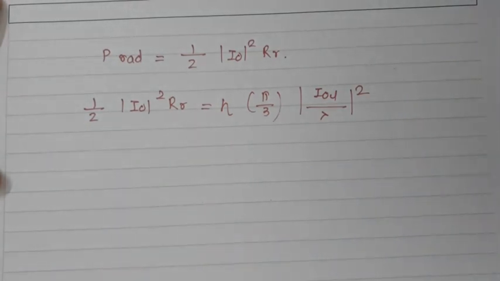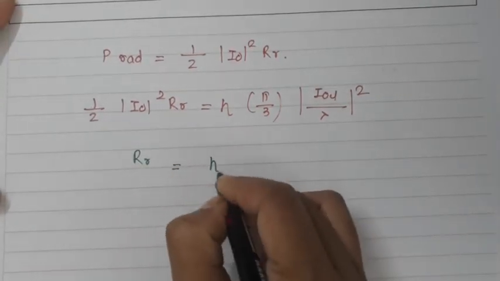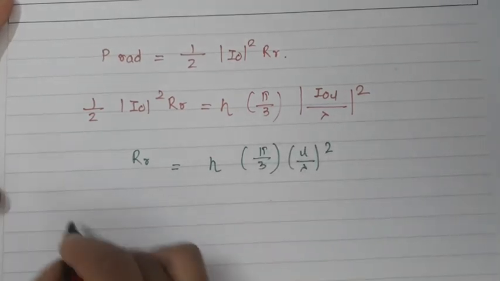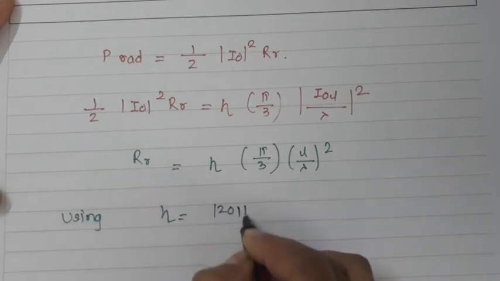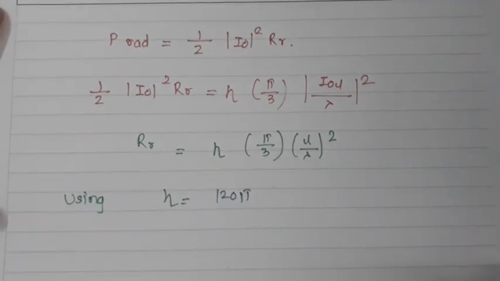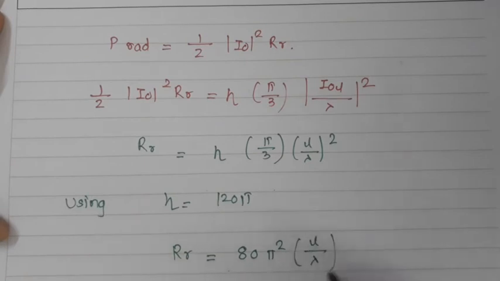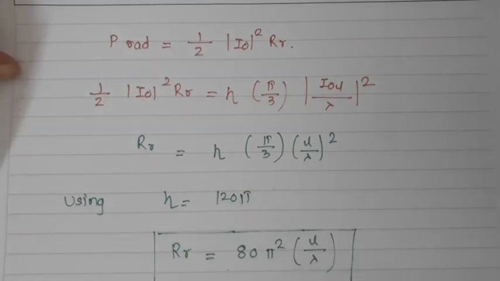Whenever we are talking about the radiation resistance, R_R is equal to eta pi by 3 times (L by lambda) squared. We know that eta is the intrinsic impedance, which is nothing but 120 pi. So if I use the value of this intrinsic impedance, R_R is equal to 80 pi squared (L by lambda) squared. This is the radiation resistance of an infinitesimal antenna.